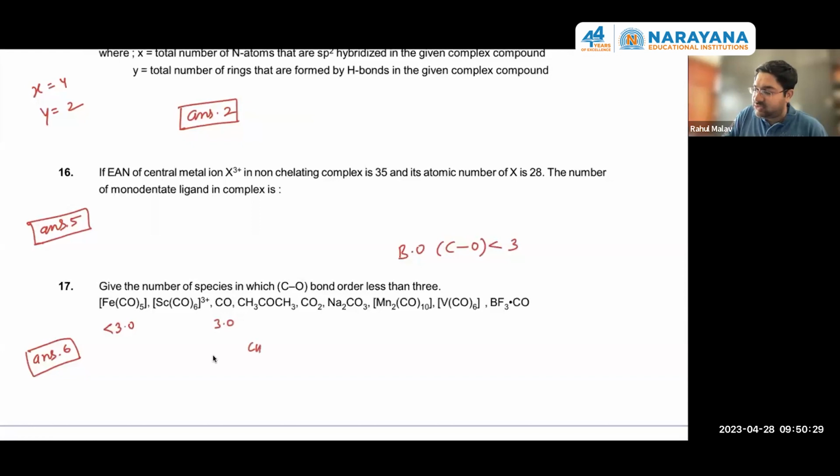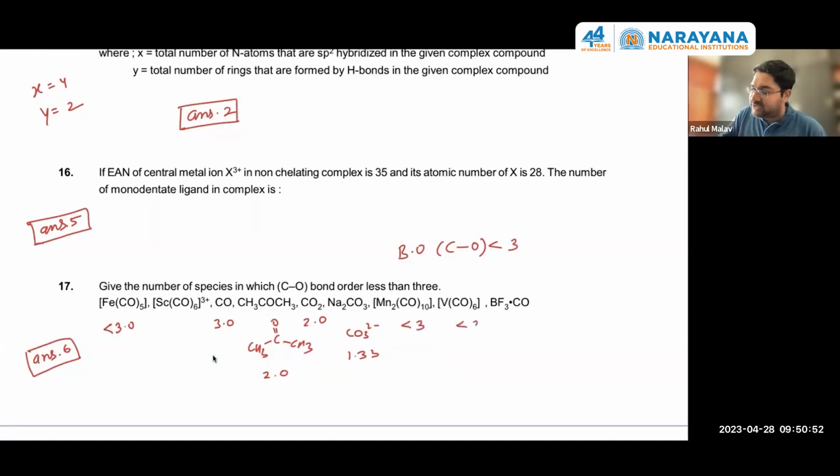In CH3COCH3, this is acetone, the bond order is 2. In CO2 also bond order 2. In carbonate ion, bond order is 1.33. Mn2(CO)10 also has the synergic bonding between CO and Mn. So it will also have the bond order less than 3.